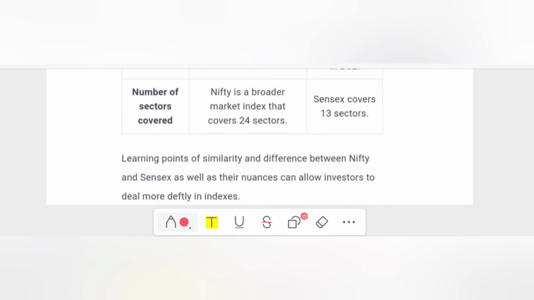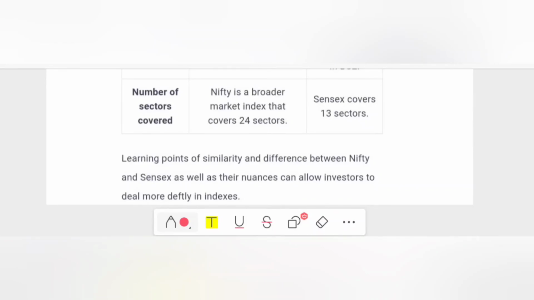So these are the differences between Nifty and Sensex, and this is what Nifty and Sensex mean, and also what an index means. Simply put, an index is a set of stocks compressed into a basket.